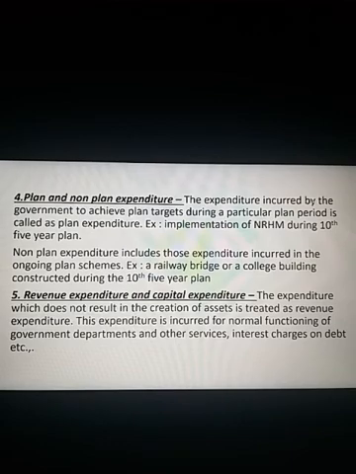Remember, whatever expenditure is incurred by the government to achieve the planned targets. For example, in India, you know that just 4 years after India's independence, in 1951, 5 year plans were launched. And these 5 year plans set targets and plan priorities. So to achieve those plan targets during a particular plan period, some amount of money the government will incur as an expenditure, that you call plan expenditure.